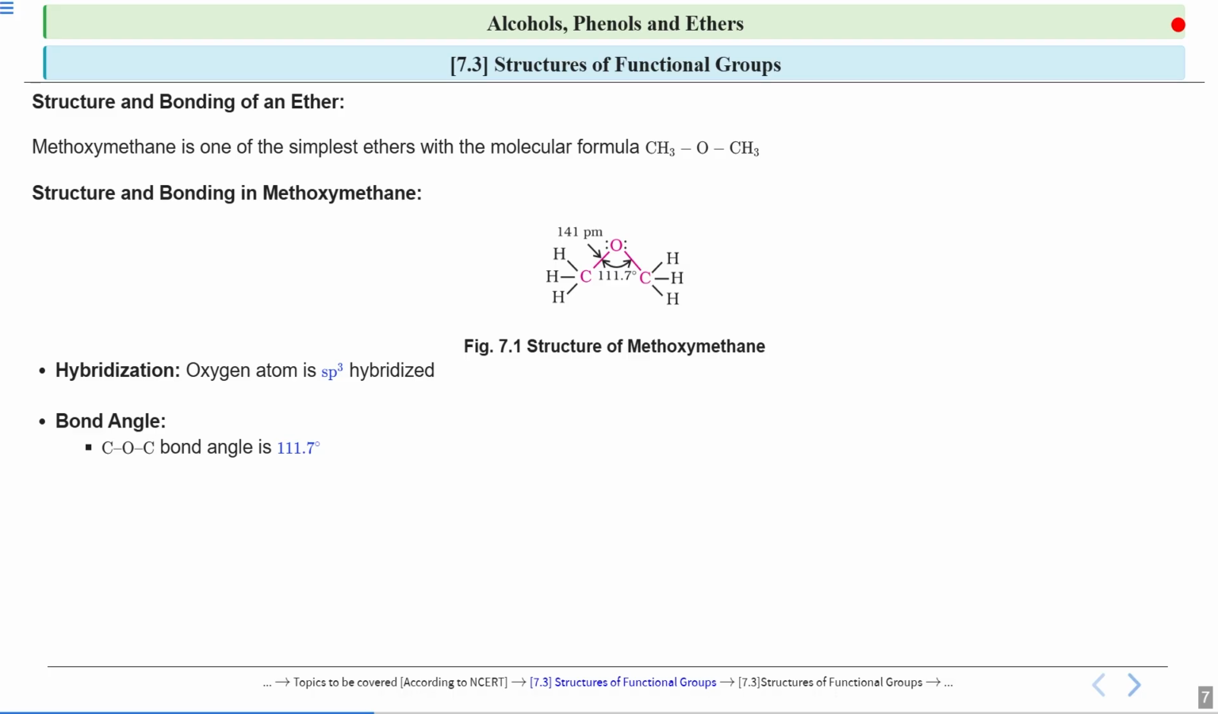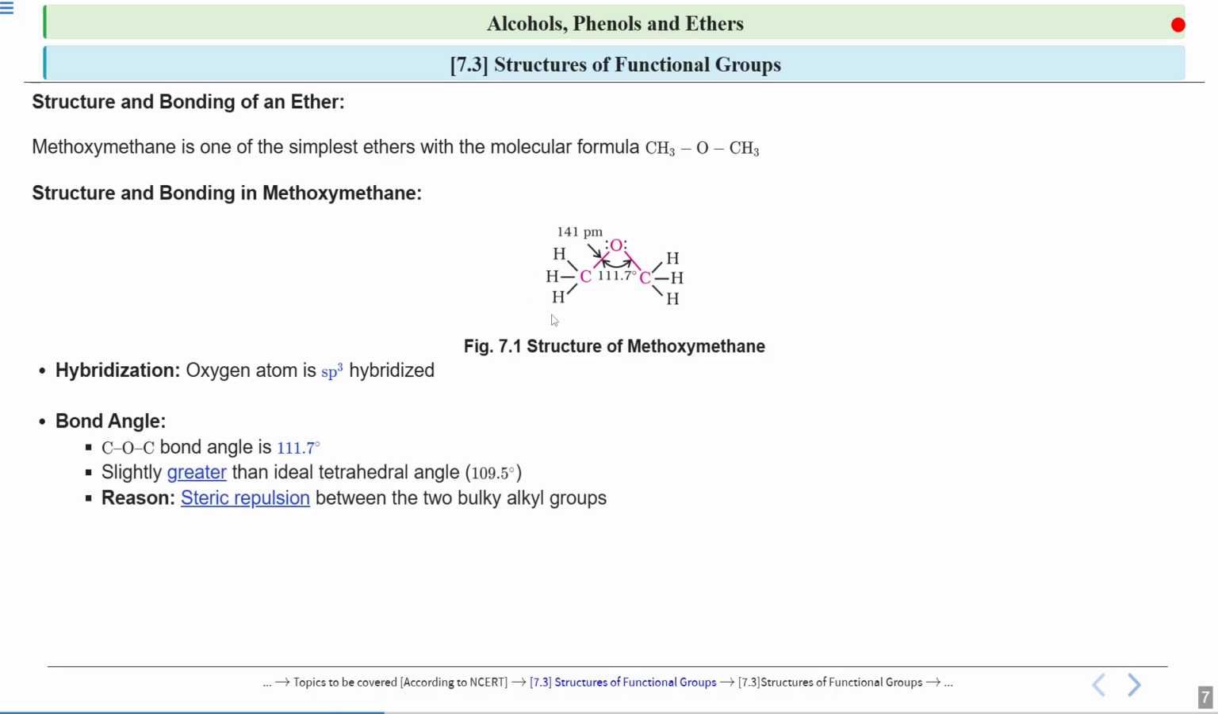In case of alcohol, we saw that the bond angle was less. So we told there is lone pair repulsion. In phenol, it was slightly less than the tetrahedral angle. But we are saying in the case of ether, the bond angle is more. Now let us see the reason why this bond angle is more. This is because of the steric repulsion. Now see, in this case, this oxygen is attached to a methyl group. Here also there is a methyl group and here also there is a methyl group. Because these are two very bulky groups, this side methyl and this side methyl,